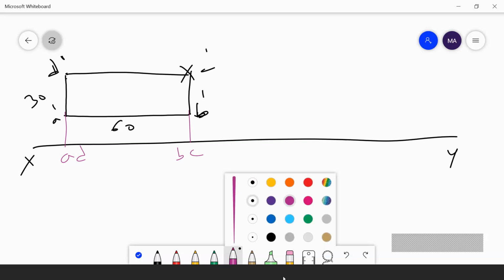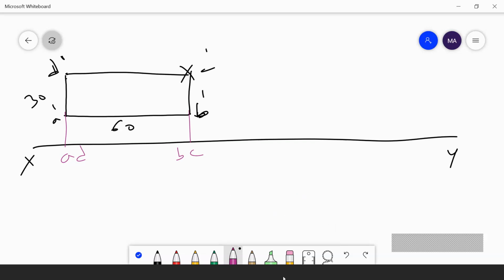So what I am doing is projecting this one to this side. I am taking this as one side as 30 mm. Then I am cutting 30 mm here, 30 mm here from this point. I am taking this point as A1 dash, D1 dash. I am cutting 30 here.